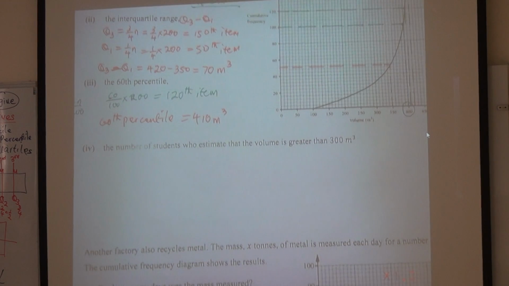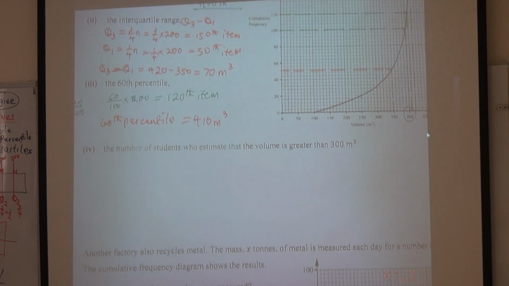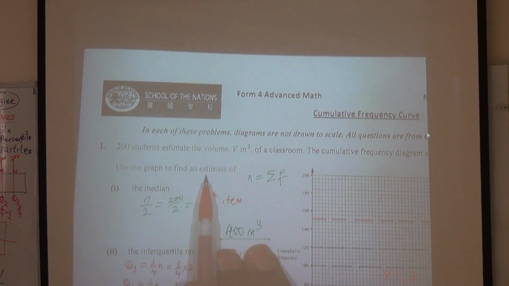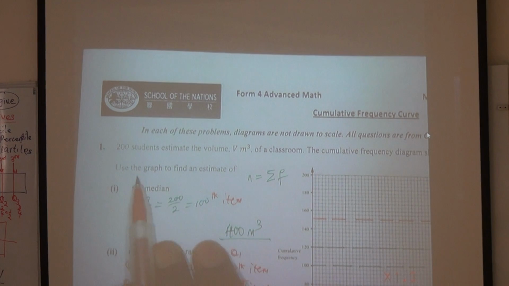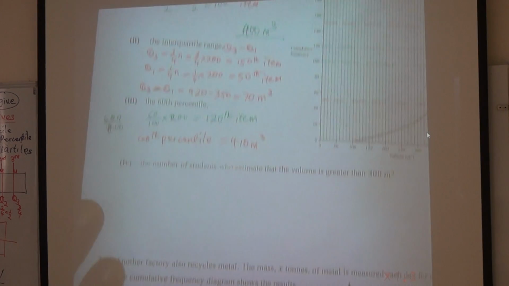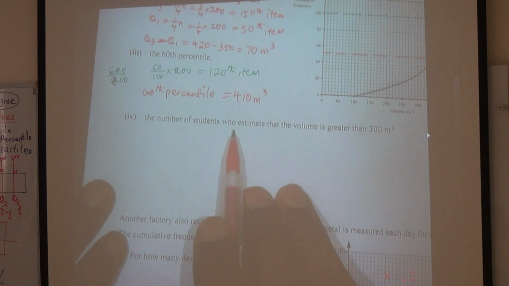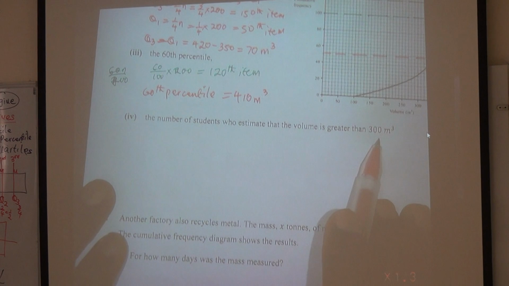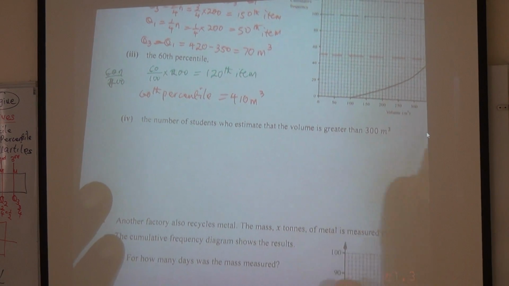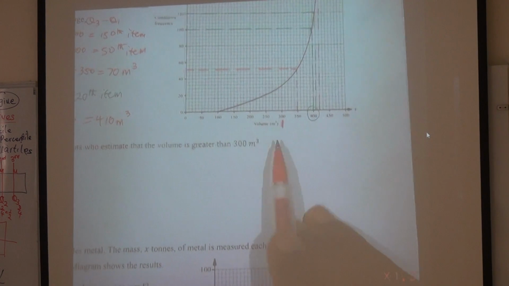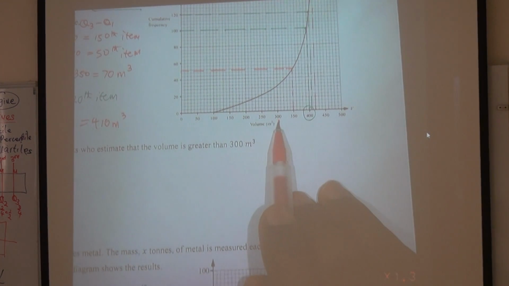Now look at the last question. You have to find an estimate. Look at the instruction here. This is what I've been saying. I just spotted that. Can you see? Use the graph to find an estimate. So it's an estimate, not the actual. The number of students who estimate that the volume is greater than 300. How do you do that? Greater than 300 is from here. Can you see? From here.